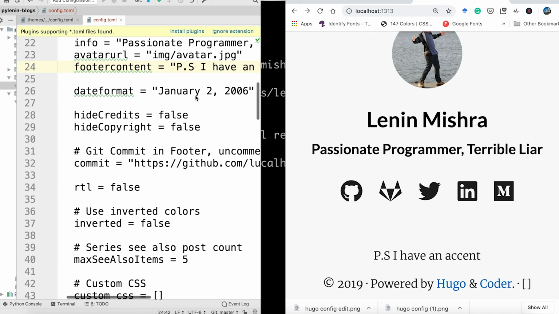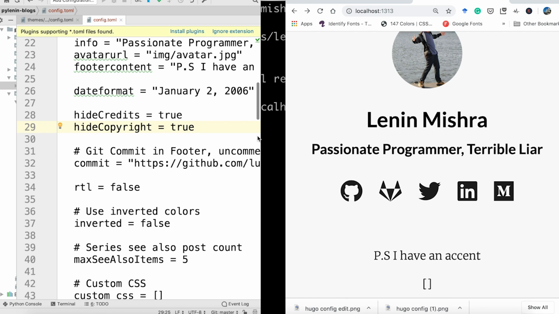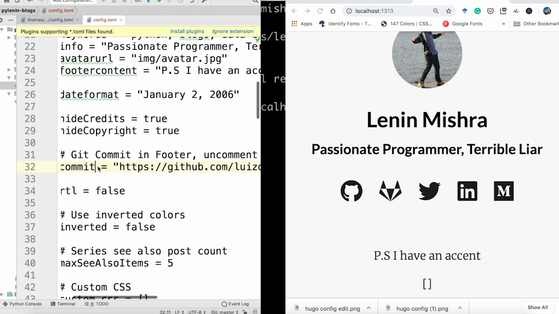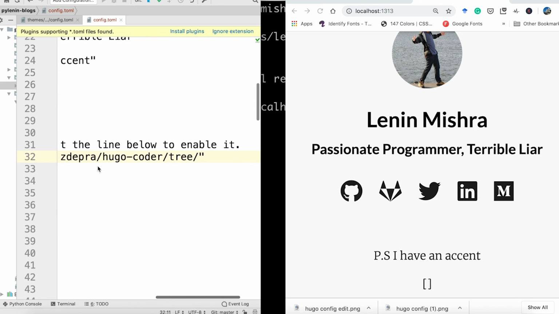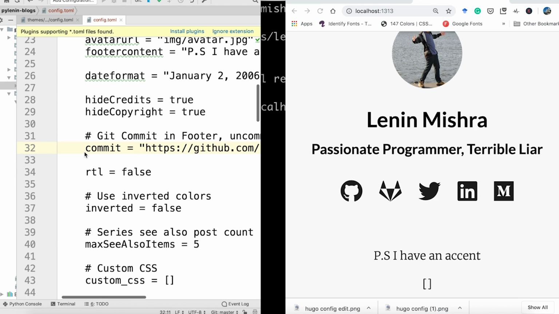Date format is fine. Hide credits equal to false. So this is basically showing powered by Hugo and Coder. So yeah, I want to hide my credits. I don't want to show it on my website. Hide credits and hide copyrights. Let's go ahead and load this again. Okay, we have a bracket here. I don't know why, but probably it's because of this: git commit in footer, uncomment the line below to enable it.